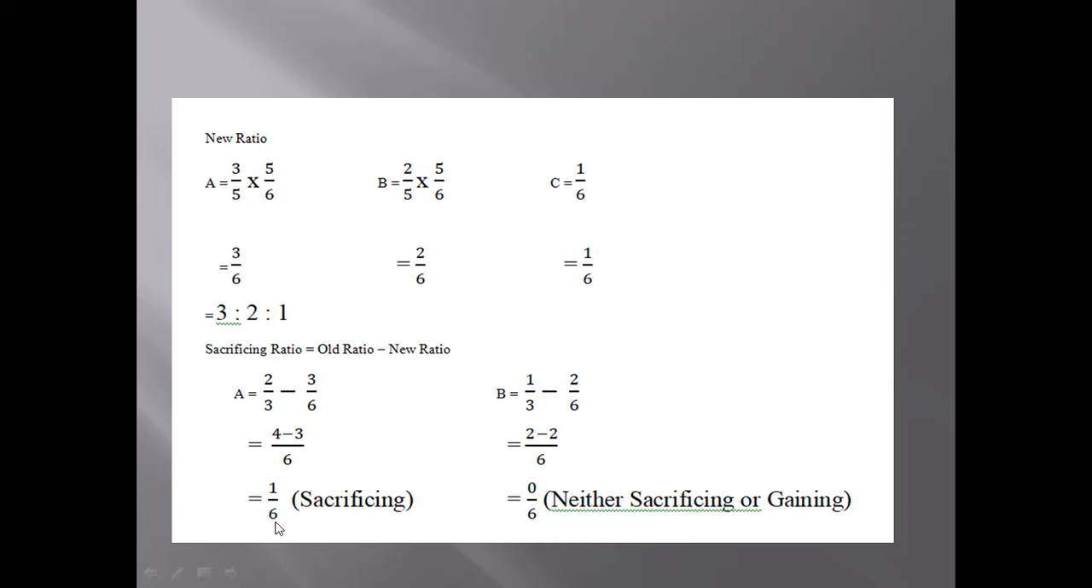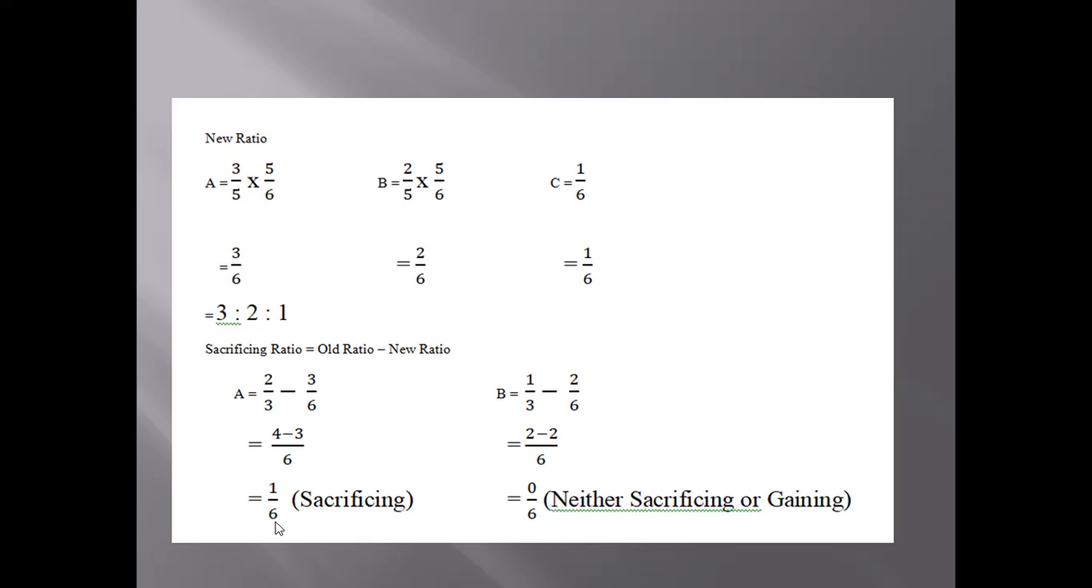So is this going to affect anything here? Yes. This is going to affect in one point. And what is that point? The point is premium for goodwill. Why do we calculate sacrificing ratio? What is the use of calculating sacrificing ratio? We calculate sacrificing ratio to make the adjustment of premium for goodwill only. So when B is 0 here, which means he will get 0 out of the premium for goodwill that is brought in by C.